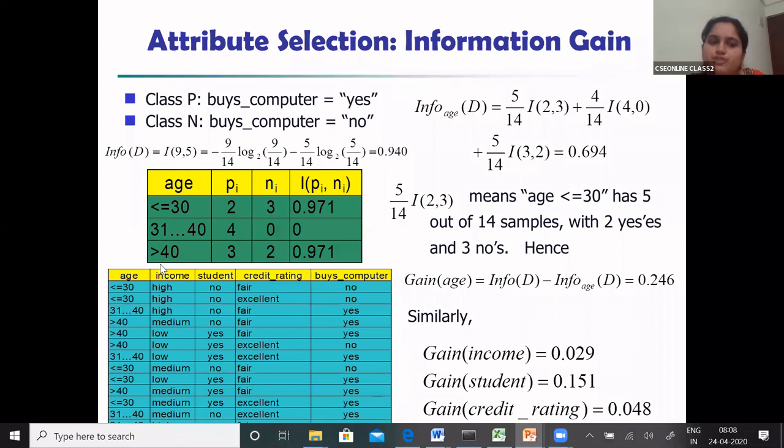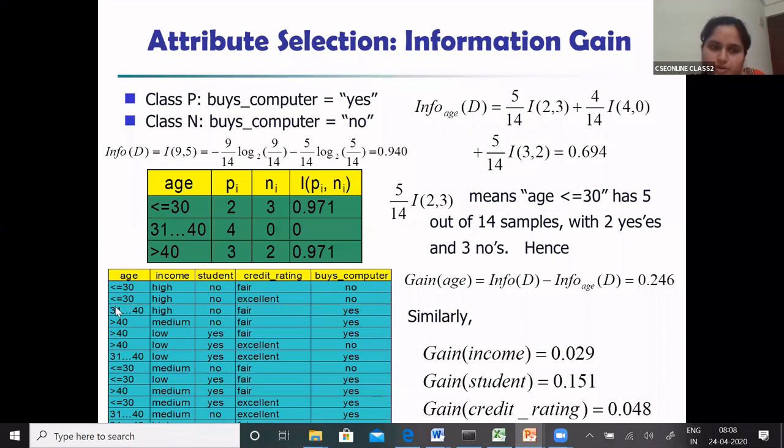You will find out the information gain. When you find out the information gain of these 3 attributes, your student attribute will have the highest information gain. So this will become the child node of the root node age less than or equal to 30.